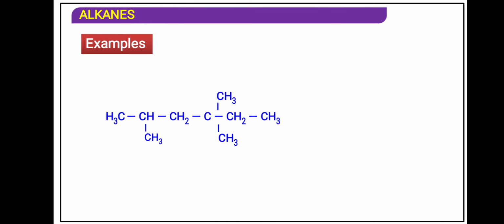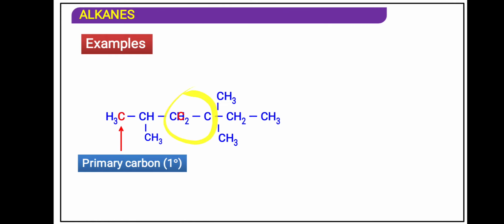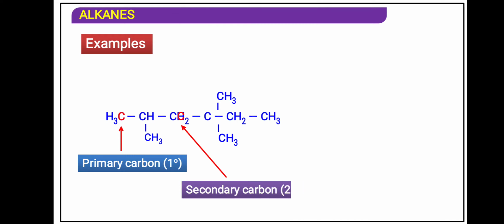Now in this you can see this is the first carbon which is attached by only one carbon. So this is 1 degree carbon atom, the primary one. Now if I see this carbon atom, this carbon is attached by this carbon and this neighboring carbon. So this is called a 2 degree carbon atom, secondary carbon.